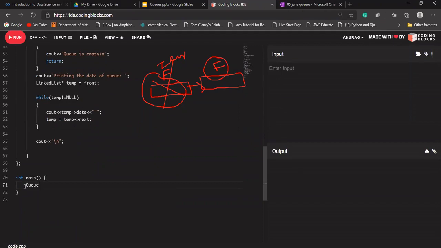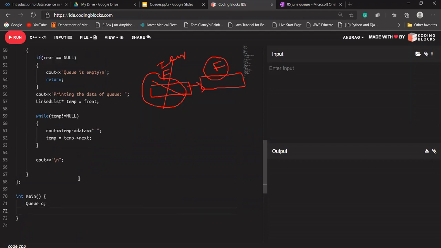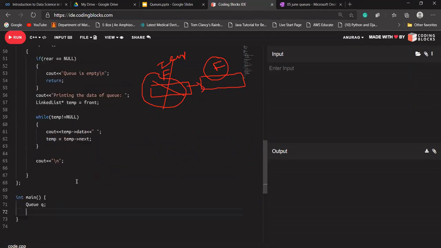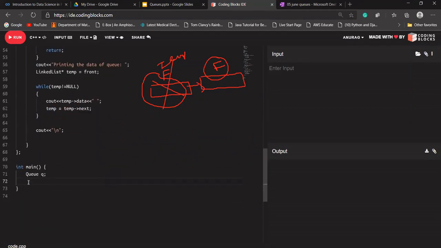Let me create a queue for us. Let's say queue, because we don't need to give the size of this queue, because we are using linked list today. So we are not going to pass any argument from the constructor. Okay, let's say q dot nq 10, q dot nq 20. Let me copy paste this. Let me write 30 here, 40 here.